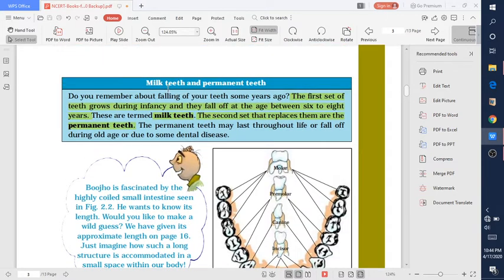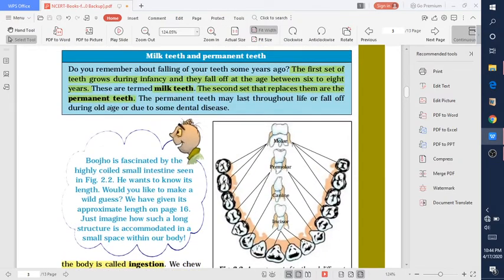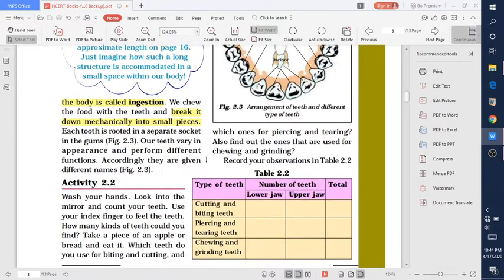There are two types of teeth, that is milk teeth and permanent teeth. Milk teeth are also known as temporary teeth. The first set of teeth grows during infancy and they fall off at the age of 6 to 8 years. They are known as milk teeth. But after that, the second set that replaces them are the permanent teeth. Permanent teeth last long till old age, or due to some dental diseases they fall off.